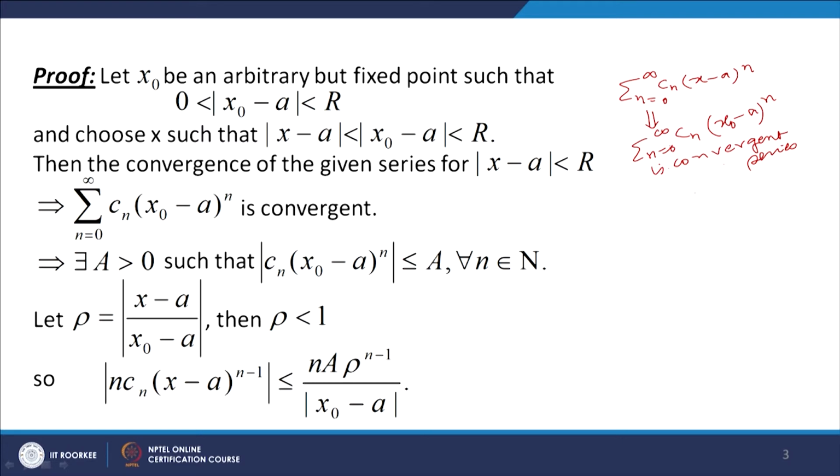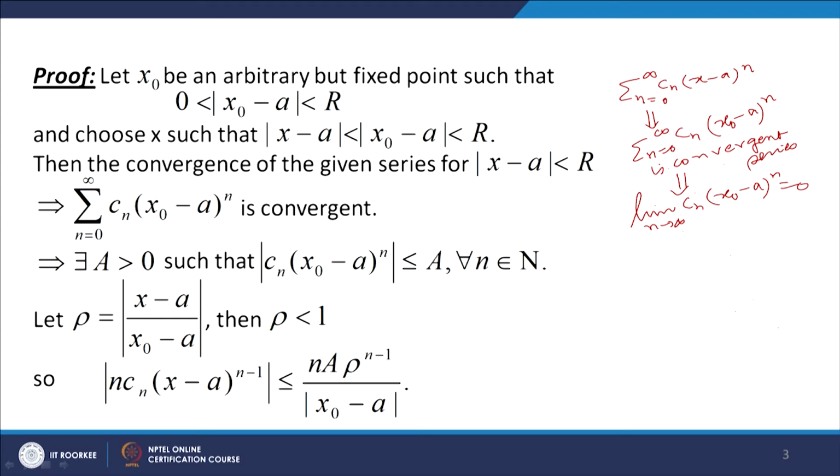Now since this series is convergent, we know that for an infinite series the convergence implies that the nth term of the series goes to 0. So this will imply that limit n tends to infinity C n (x naught minus a) raised to the power n equals 0. The nth term of the series goes to 0, that is the necessary condition for the convergence of an infinite series. Now let us look at this sequence C n (x naught minus a) to the power n. The limit of this sequence as n goes to infinity is 0, which implies that the sequence is bounded.